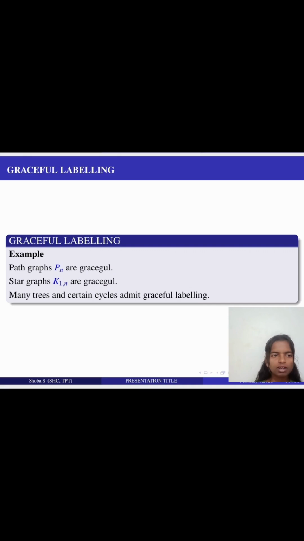Let's see some examples of graceful labeling. Path graphs Pn are graceful. Star graphs K1,n are graceful. Many trees and certain cycles admit graceful labeling.